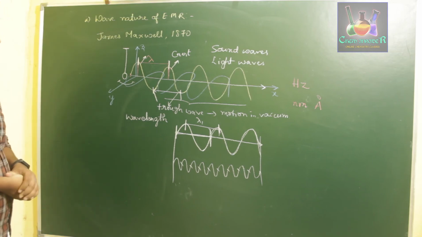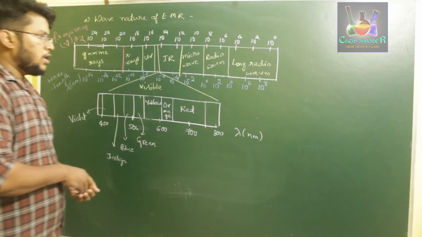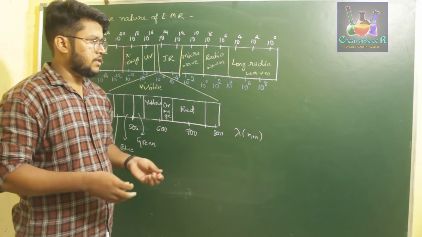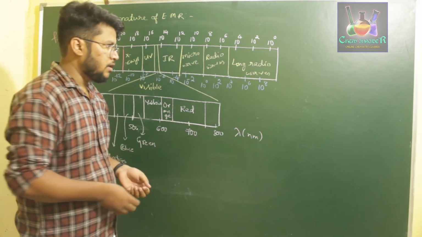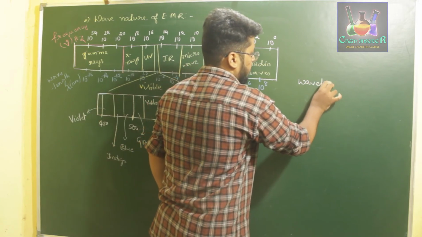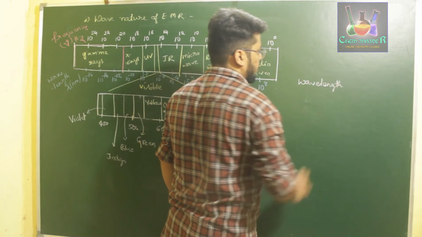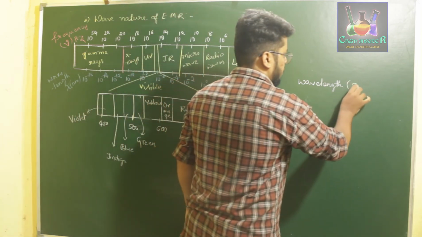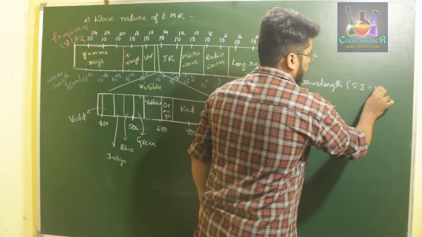Okay. Next, since the radiation which was explained by Maxwell has two components present in it, that are wavelength and frequency. Wavelength is a length term, so it has to be given by the SI unit. The SI unit of wavelength should be meters.